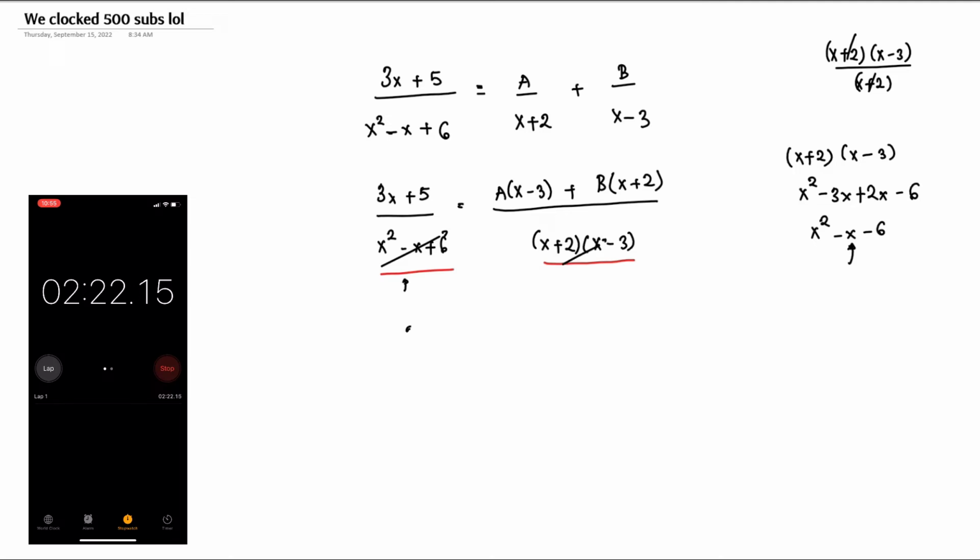So we are left with 3x plus 5 equals a into bracket x minus 3 plus b into bracket x plus 2. The next thing is for us to expand the brackets on the right hand side.